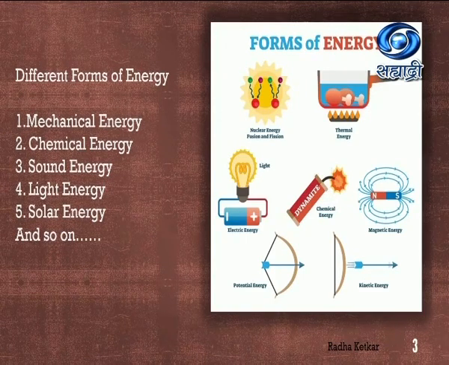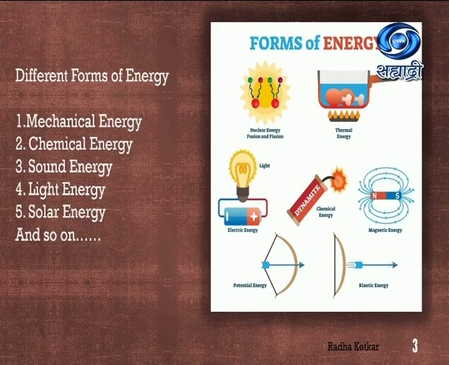Whenever we look at a bulb, we know that electrical energy is converted into light energy. In many examples, we make use of chemical energy. Suppose you are driving a vehicle, the chemical energy is utilized for getting speed or acceleration. So we convert chemical energy into mechanical energy. Also, we are aware of magnetic energy.